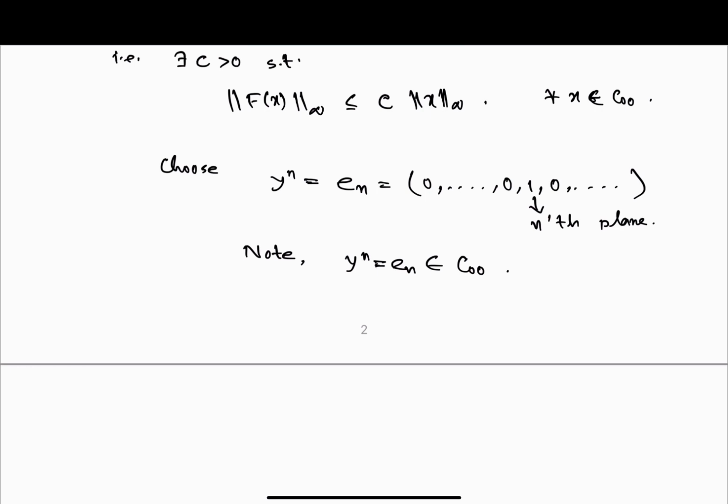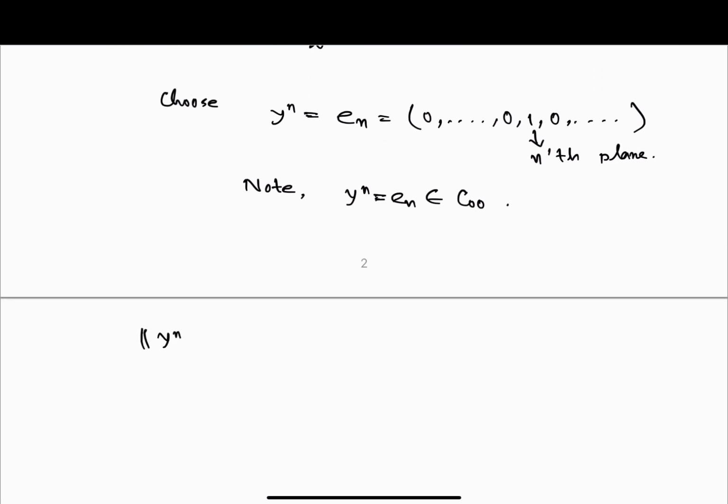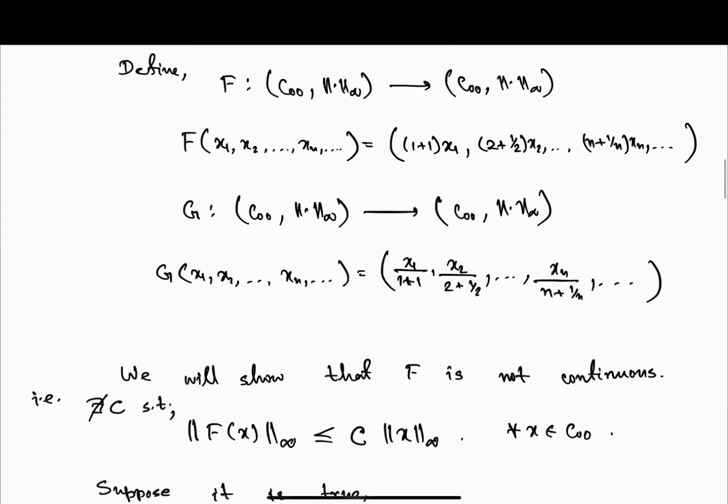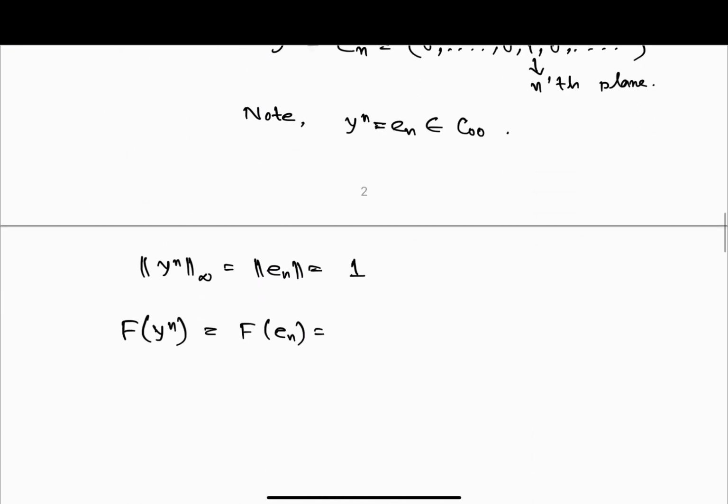Now what is the norm of e_n? It has only one non-zero component, so the supremum of all the others, which are 0, and the 1 is 1, so the norm is 1. Now check the norm of f of y_n. By the definition of f, the nth coordinate is multiplied by n plus 1 by n, so f of e_n has norm n plus 1 by n.